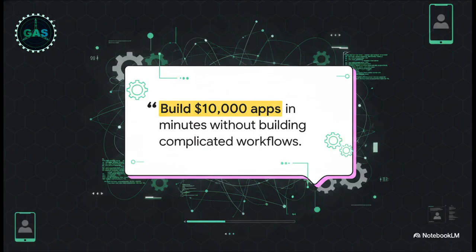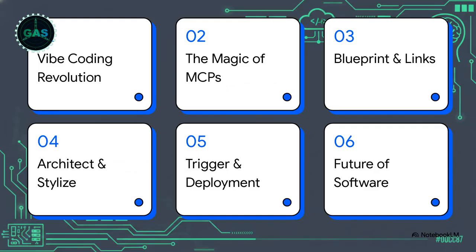And when I say $10,000 apps, I mean the real deal. Things like a custom CRM perfectly tailored to your sales process, or an automated lead generation tool that qualifies clients while you're fast asleep. Historically, you'd have to hire an expensive development agency for that. But now, we're moving entirely past the friction of traditional coding, and honestly, even past those tedious drag-and-drop workflow builders we've all struggled with. By leveraging plain English prompts and agentic AI models, the barrier to entry has officially been shattered. Okay, so here's our roadmap for today.